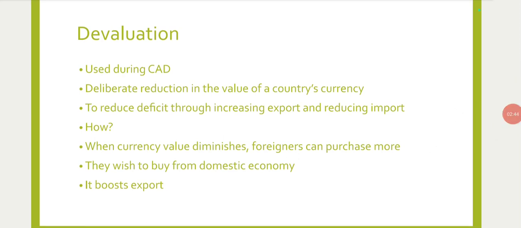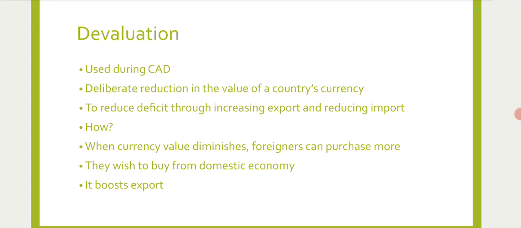Similarly, devaluation reduces the import, as imports become dearer or expensive after devaluation. That means the importers in the devaluing country will have to pay more after devaluation than before devaluation. So imports become expensive, imports become dearer.